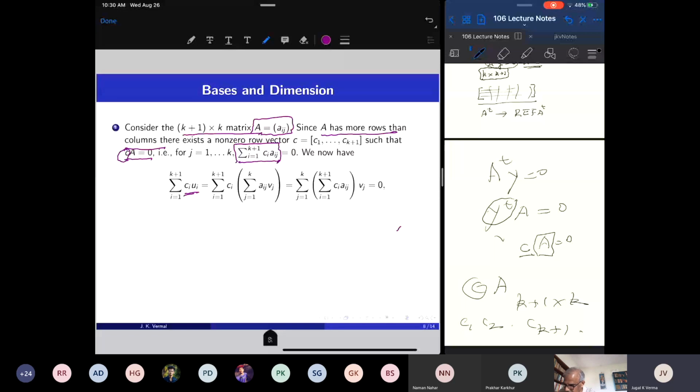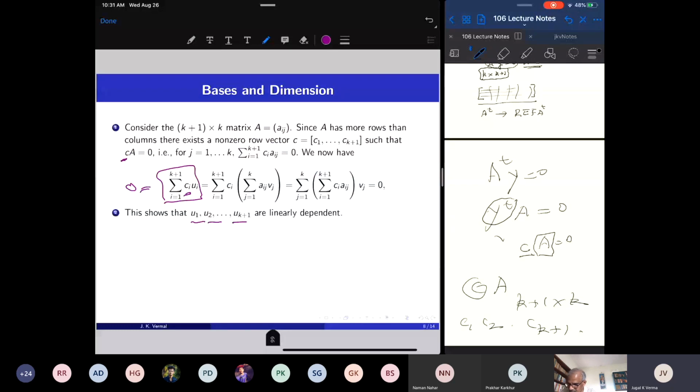I look at this linear combination, sigma Ci ui. But ui is sigma Aij Vj, and now I can interchange these two sums, giving Ci Aij Vj. This is a relation among V1 up to Vk. So that shows this linear combination of U1, U2 up to Uk plus 1 is 0. Not all the Ci's are 0, because the Ci's are components of this non-zero vector. So therefore, these k plus 1 vectors are linearly dependent.